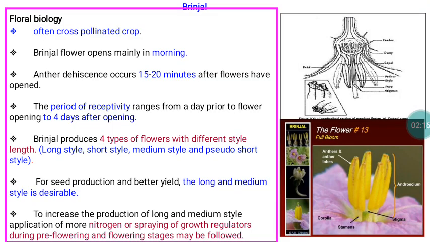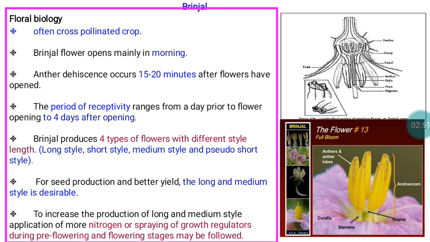Then regarding the floral biology of brinjal, it's an often cross-pollinated crop. The flower opening is normally in the morning. Normally the anther will decay 15 to 20 minutes after anthesis, that is, when the flower opens. Because of that, this is often cross-pollinated. Again, the period of receptivity ranges from a day prior to flower opening to 4 days after opening. This is somewhat similar to sorghum. Sorghum is also often cross-pollinated, and similar behavior is recorded there.